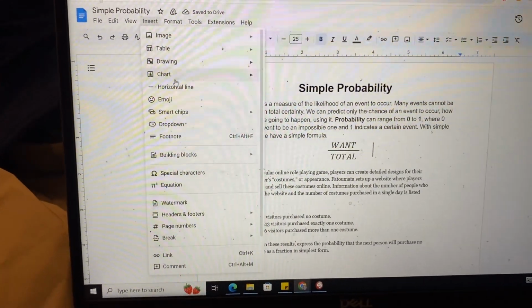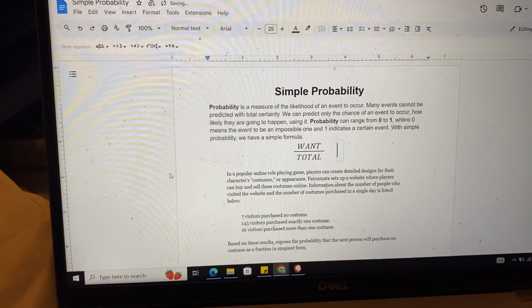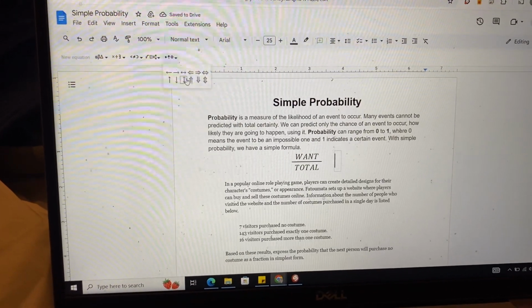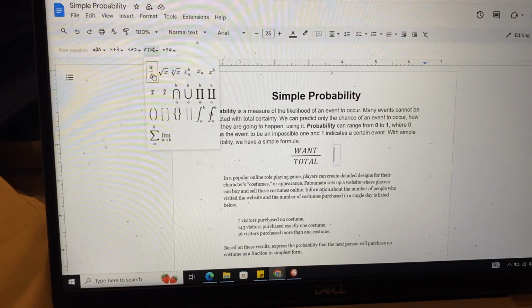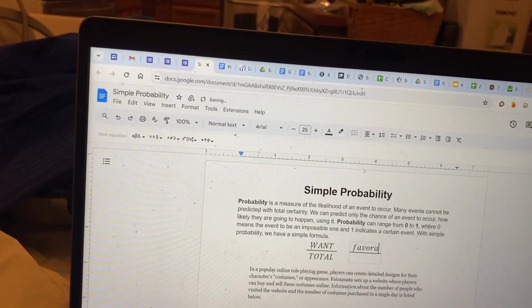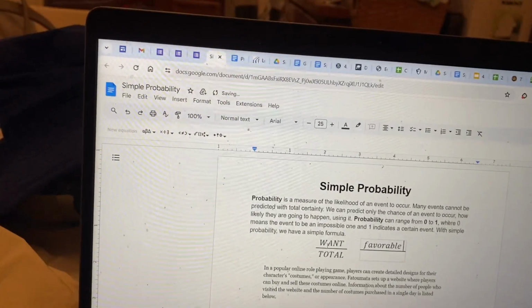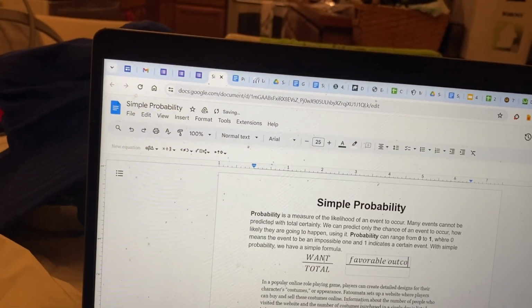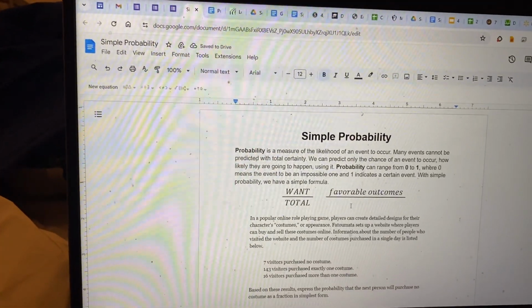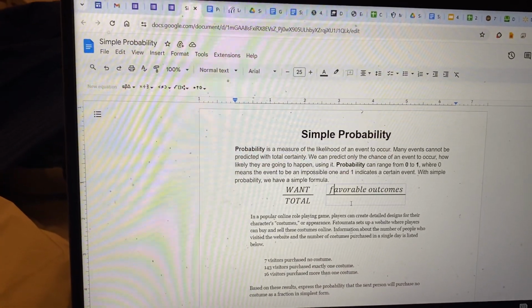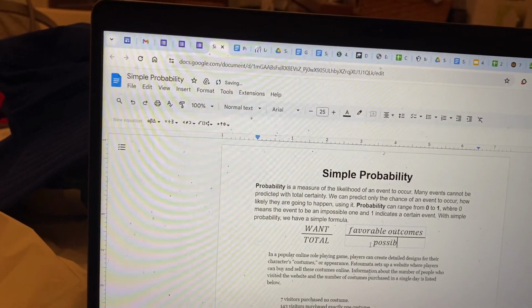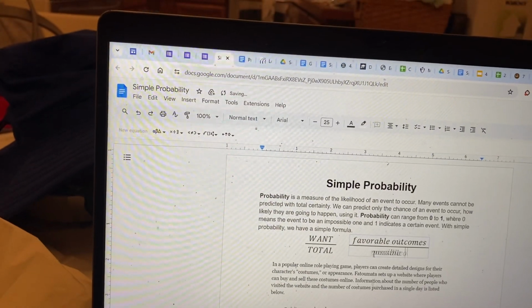Let's insert an equation, and in that equation, I want a fraction, and I want it to be favorable outcomes over possible outcomes.